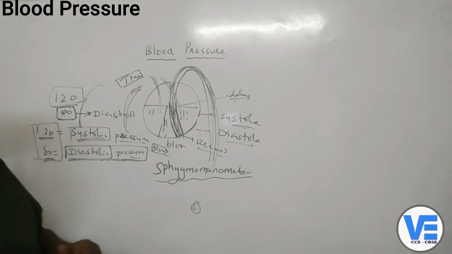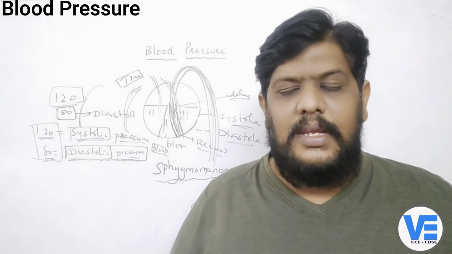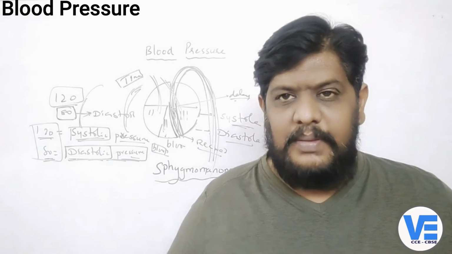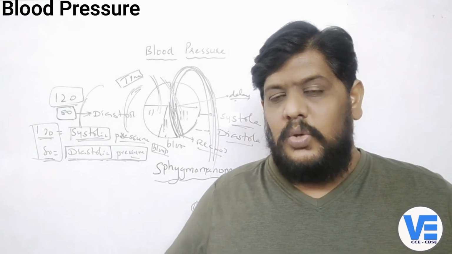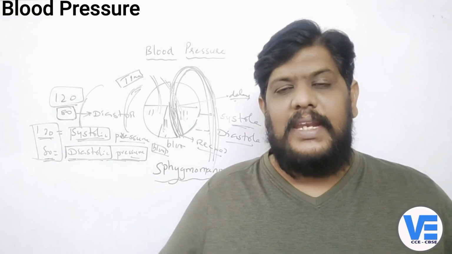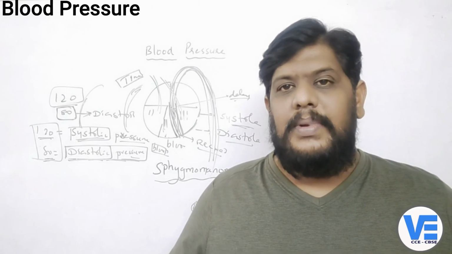But this BP, 120 by 80, will change in different persons. When people become old, the BP will change. Even when there is a lot of stress and strain, or when you're doing strenuous exercise, the BP will definitely vary.